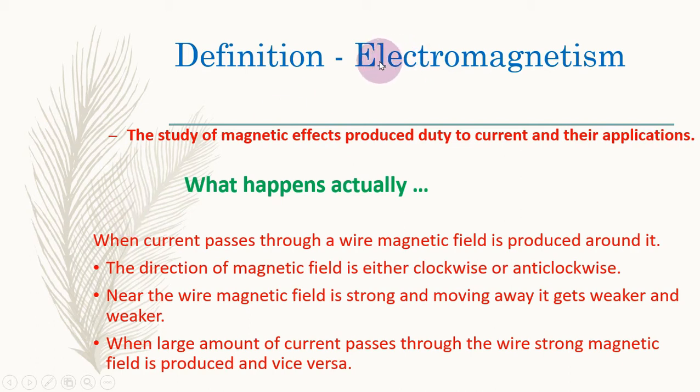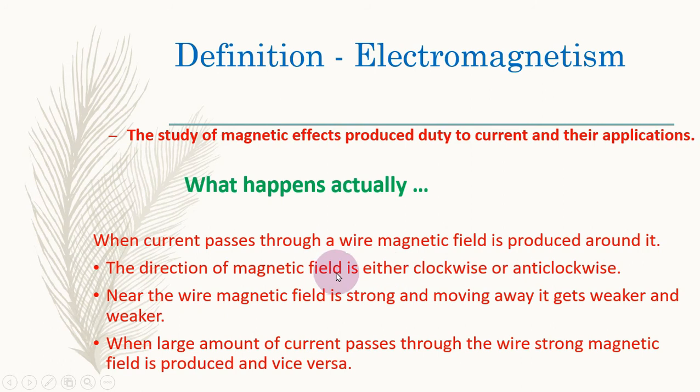And from this word electromagnetism, we can see there are two parts, electro as well as magnetism. So you can say that magnetism due to electricity is what? Electromagnetism. When current passes through a wire, magnetic field is produced around it.